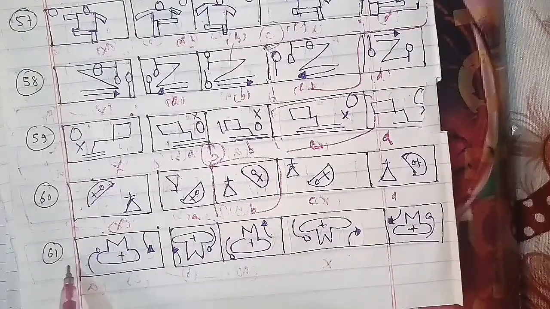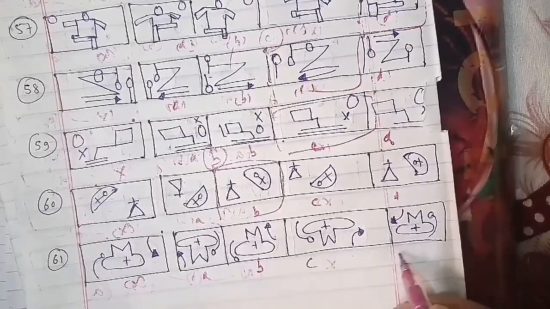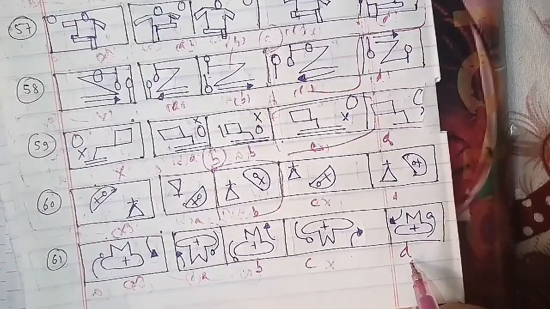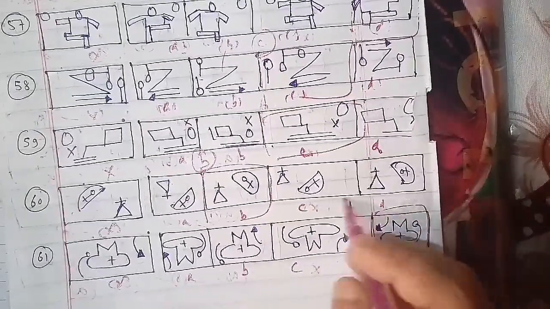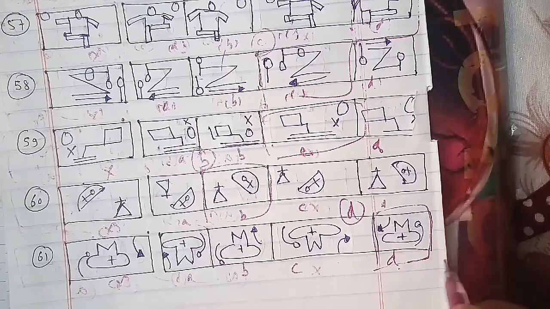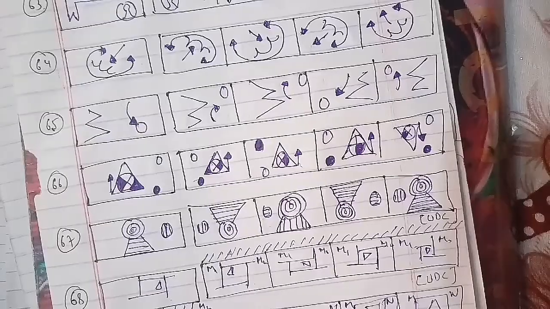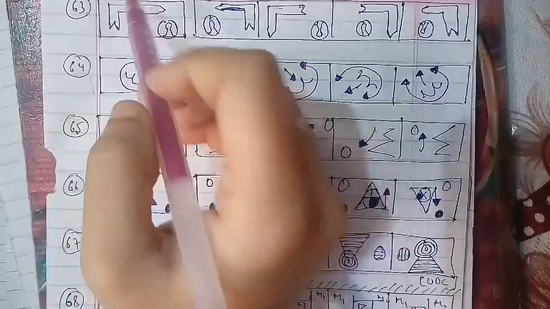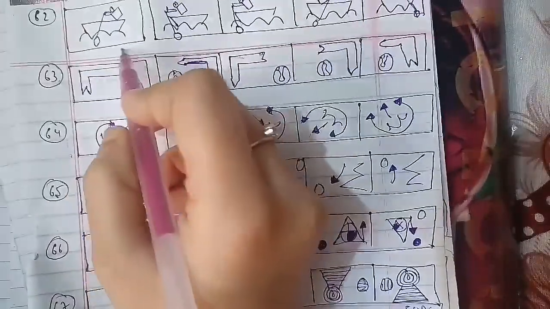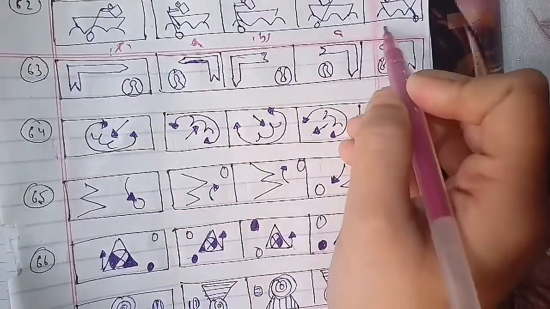So here we go ahead with the 62nd question of the session. As you can see, this has been the cross figure A, B, C and D. On the same case, as I told you, you have to find out the mirror image of each. So here, the figure that we have as an answer is the mirror image of this figure, and D figure will be the right answer for this question as well.